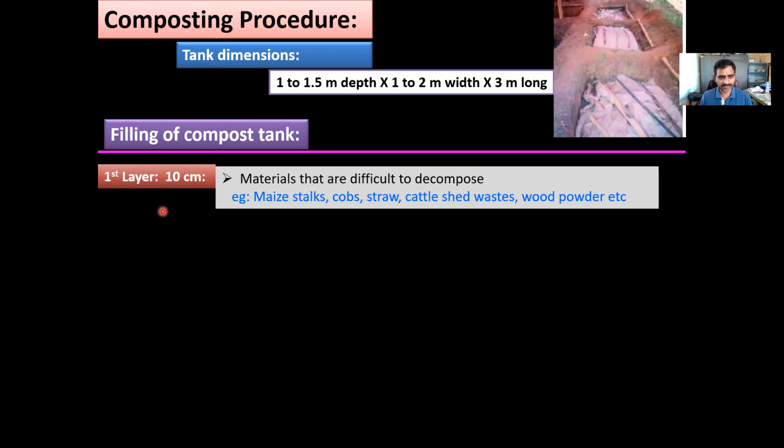In the Bangalore method of composting, the first layer, to a height of 10 centimeters, is spread with materials which are difficult to decompose, like maize stalks, cobs, straw, cattle shed waste, wood powder, wood chips, etc. Above that water is sprinkled.